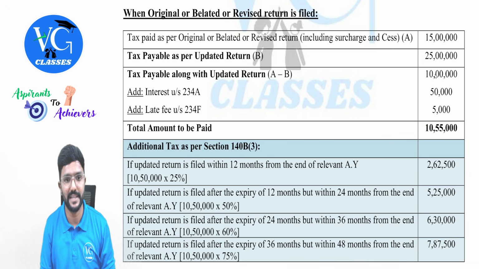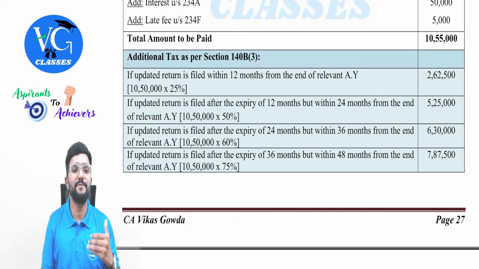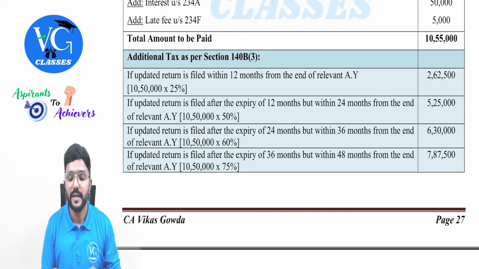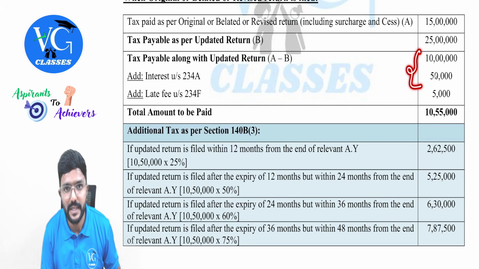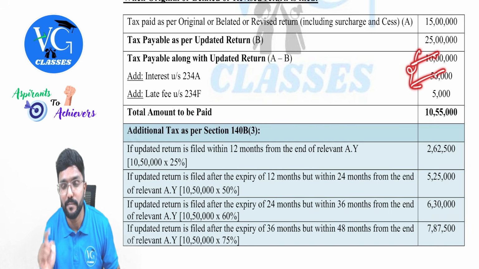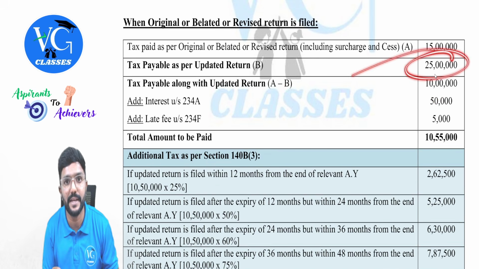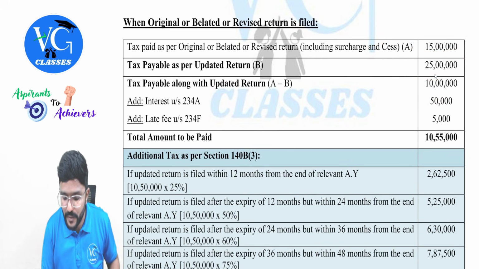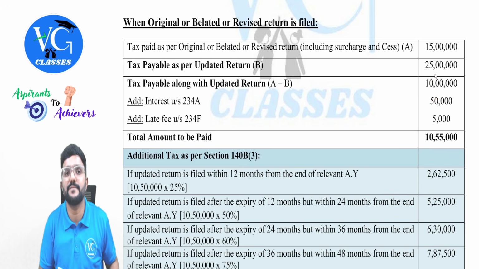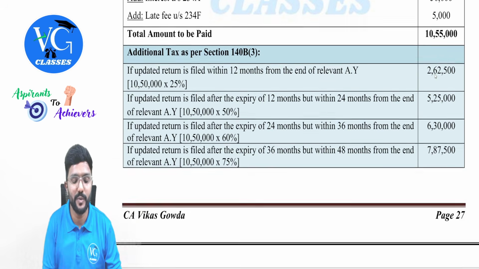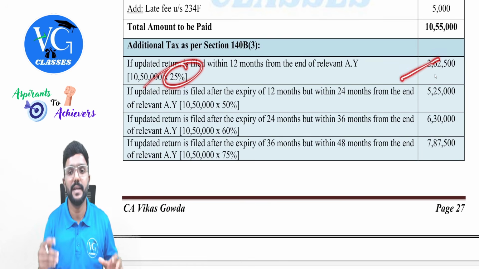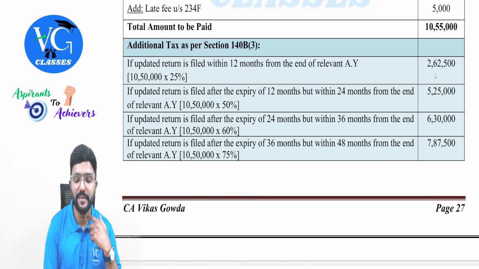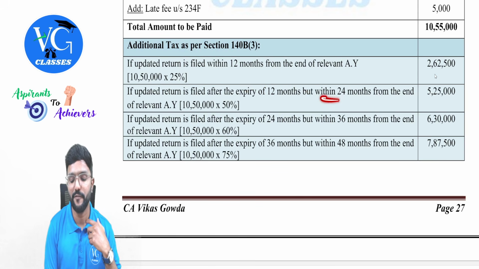So how much additional tax? Let us see. If the updated return is filed within 12 months from the end of assessment year, then 10 lakh 50,000, that is tax plus 50,000. Please be careful. Don't take 25 lakh here. We already paid 15, so I will not pay this again. So we need to take 10 plus 50, which is 10 lakh 50,000, into 25%, which gives us 10 lakh 62,500.